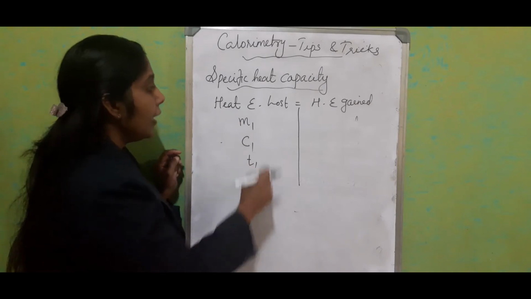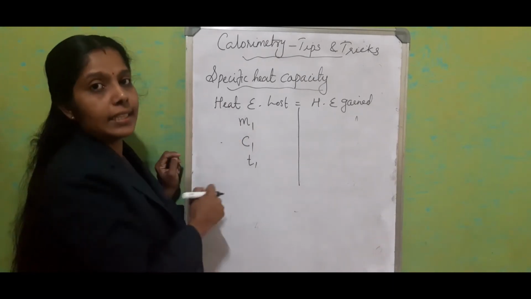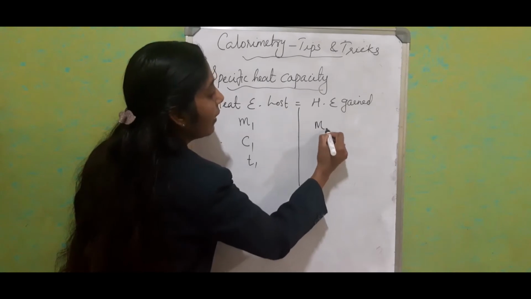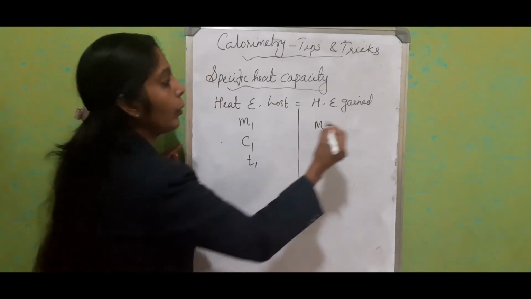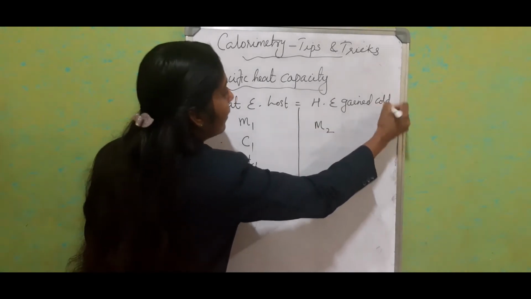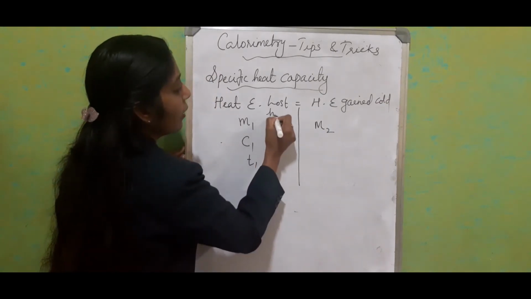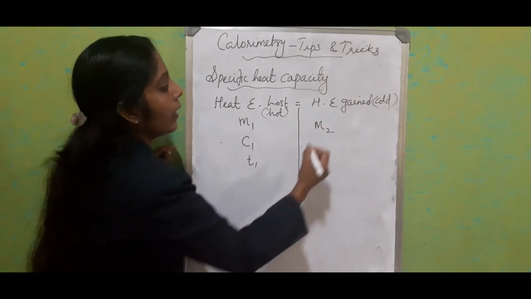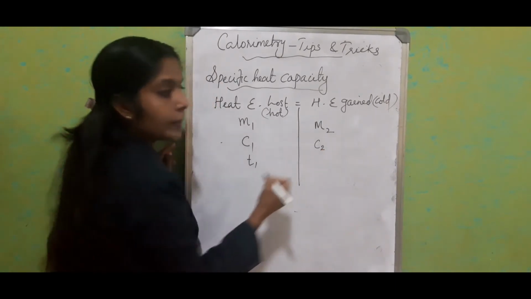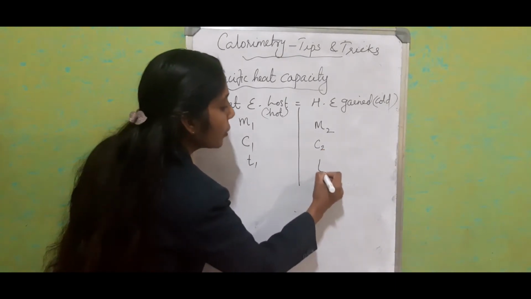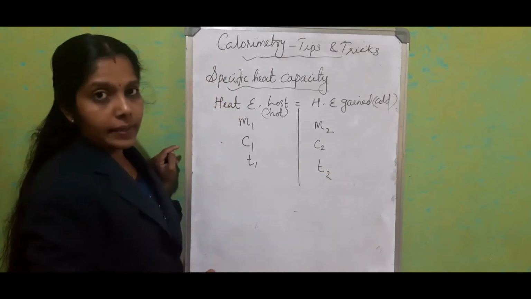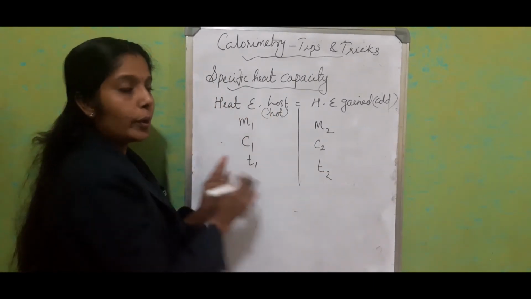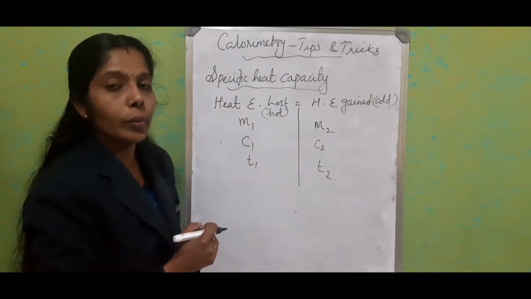This is very much required in this section. In the same way, on the other side, we require the mass of the cold body. This is the hot body, and this is the cold body. Here also we require the specific heat capacity and the temperature.